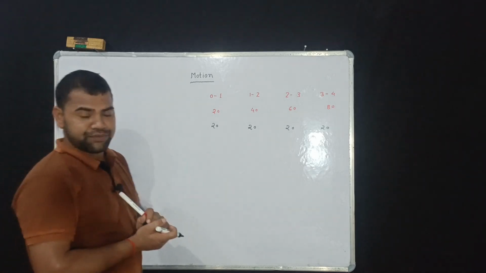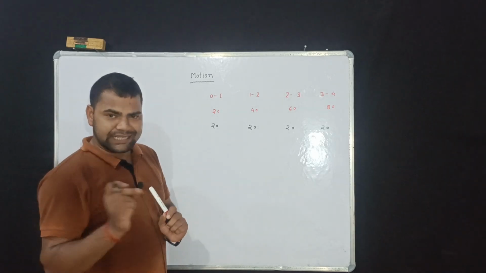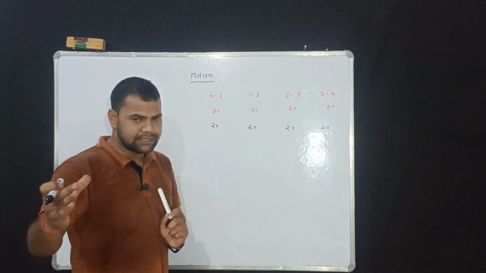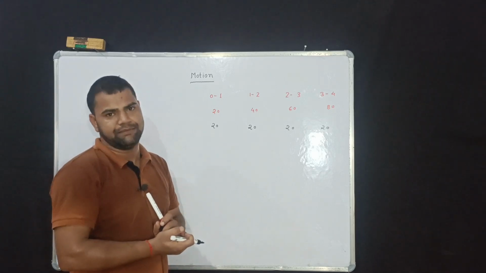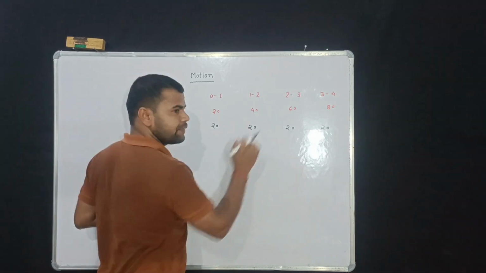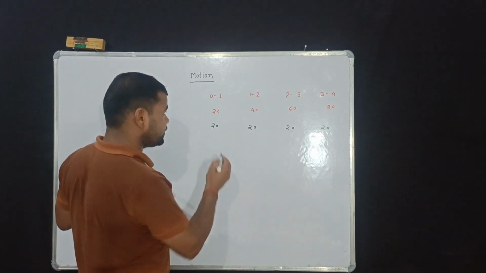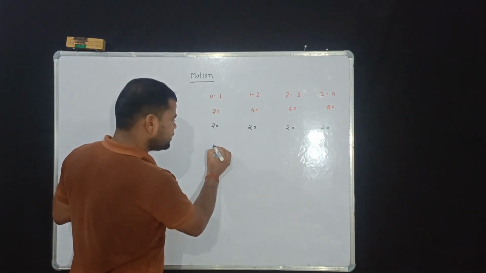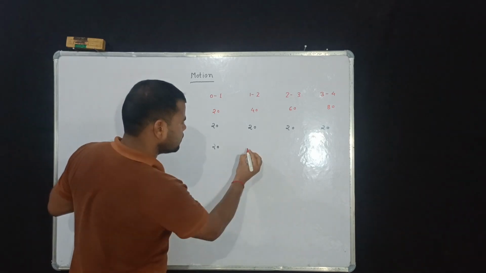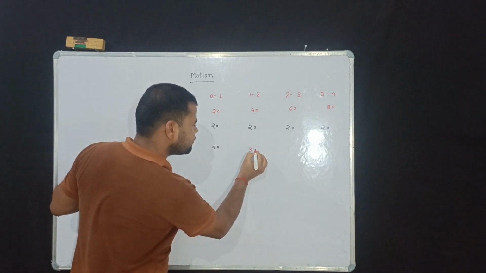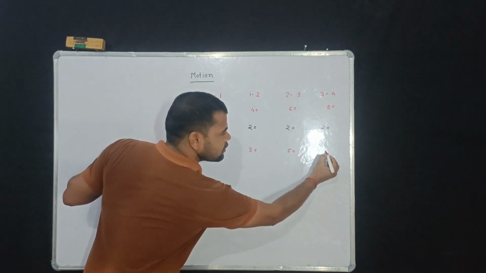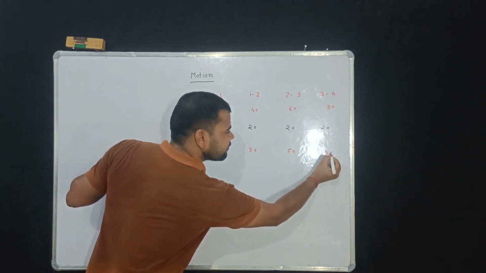Now for non-uniform motion, we can say that if any object travels unequal distances in equal intervals of time, then the object is in non-uniform motion. The positions of the object are 20 meter, 30 meter, 50 meter, 80 meter.